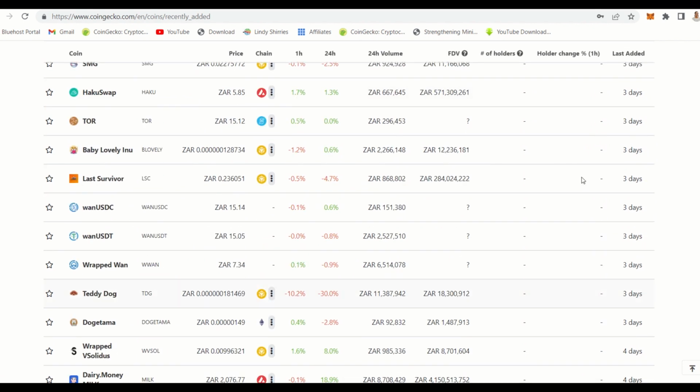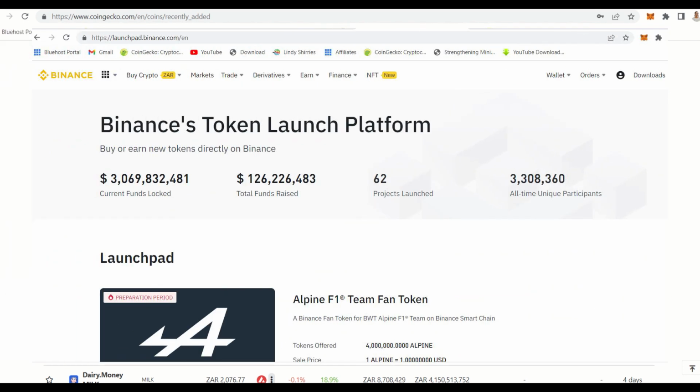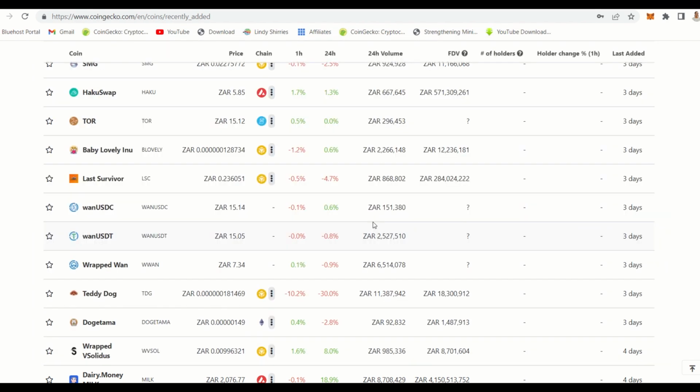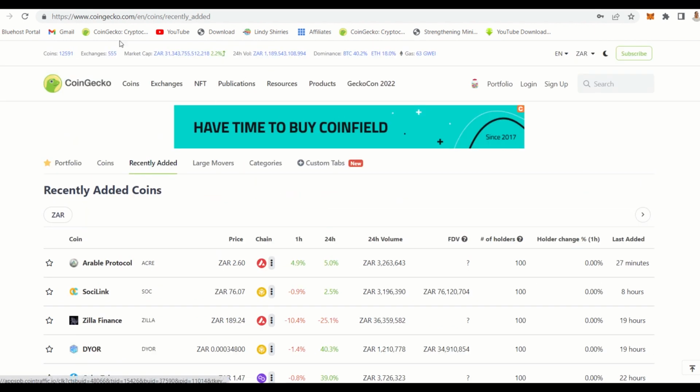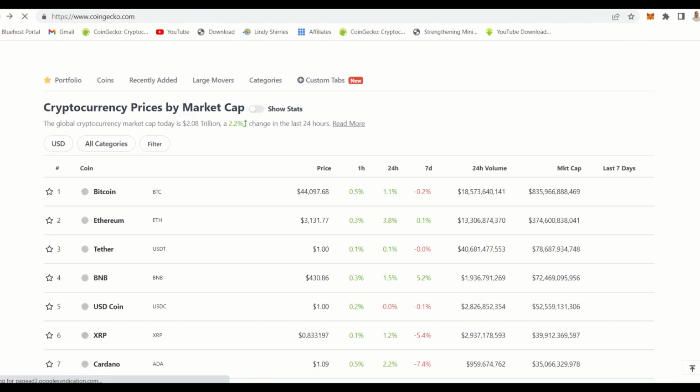I wouldn't advise people to buy the recently added coins. You rather go to Binance and check Launchpad and see what is going to be listed in Binance, and then you can buy that, and maybe also mine from Binance Launchpad, and then identify the pools and buy, so that you can get that coin before it even launches. So guys, this is how you identify coins to buy, and then please do make sure that you buy.